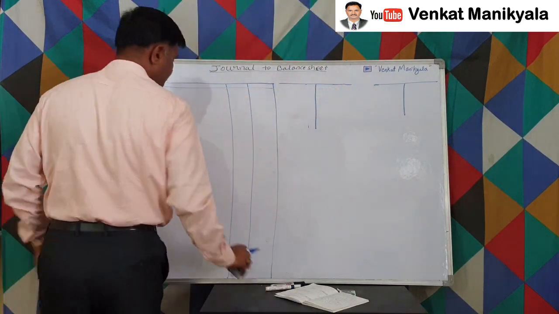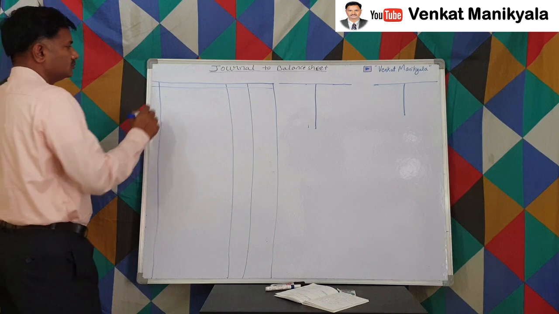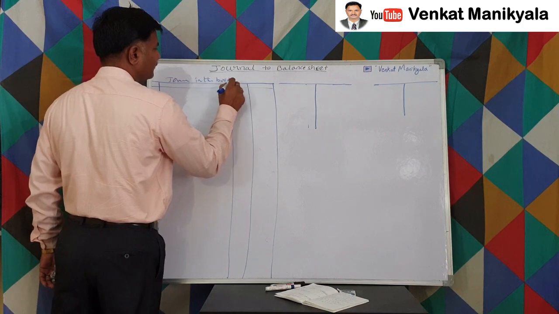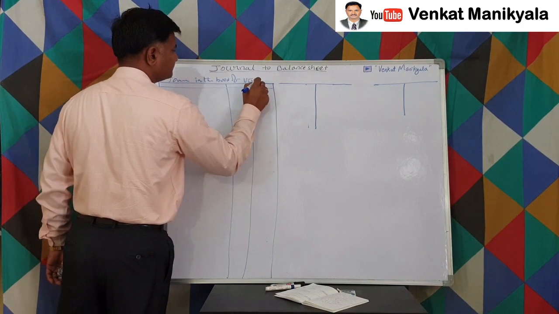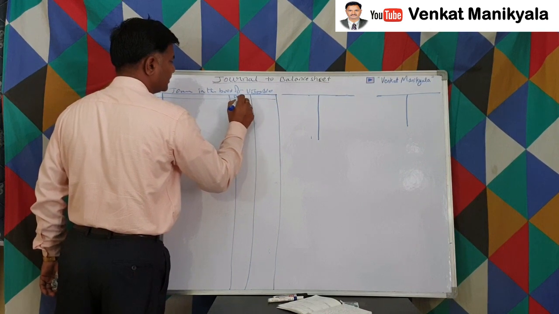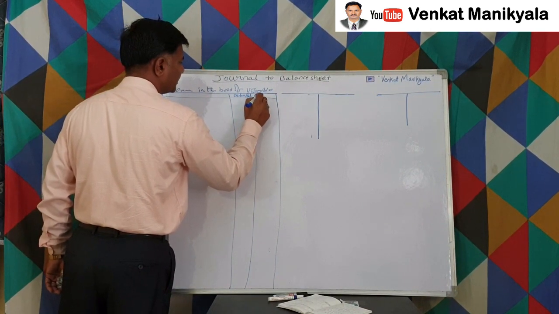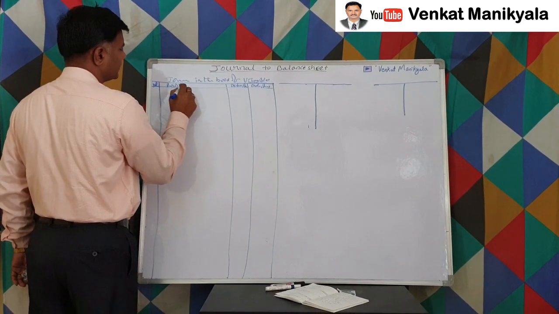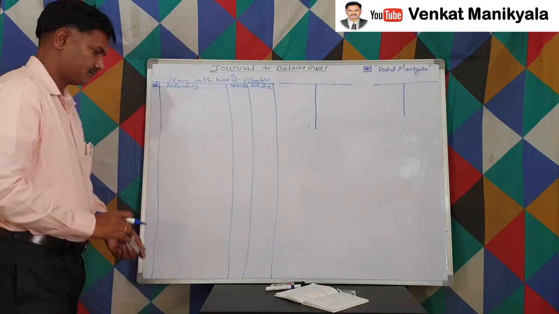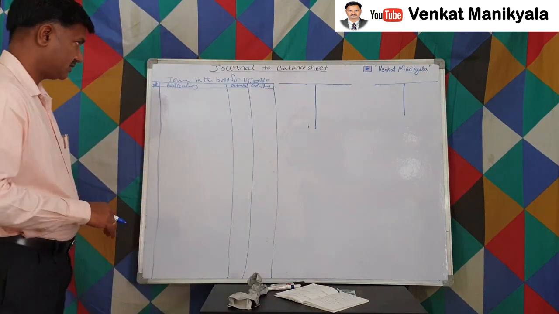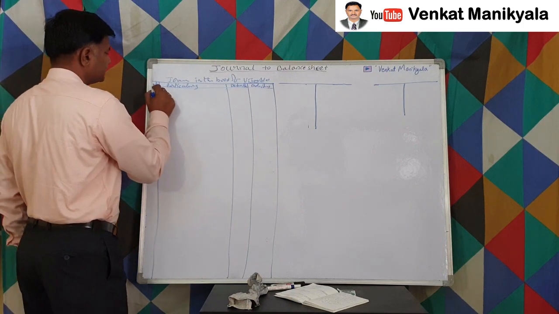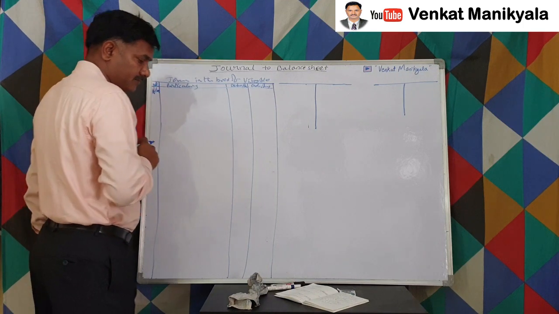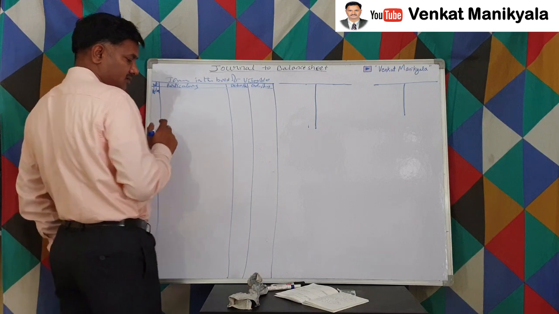So general entries in the books of Vijay and Co. Right? Debit amount, credit amount, date, particulars. Right? Now we'll start with them. Already we have written the first one is on 1st April 2019. Okay. 1st April 2019 we have started a business with 1 lakh.